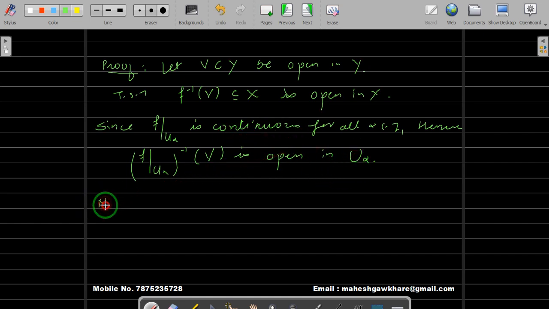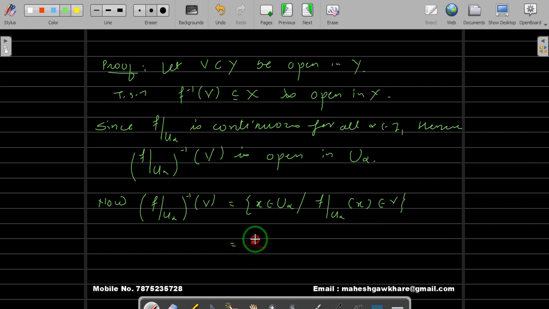Now let us write this again. Let's see how we have this. f inverse of V is nothing but the set of all x belonging to your domain. This we have already written last time, so it's gone off. Let's see, f restricted to u alpha of x belongs to V. This is the same as the set of all x belonging to u alpha. Now since x belongs to u alpha, and the way we have defined the restriction map, this is nothing but f of x belongs to V, and this can be written as